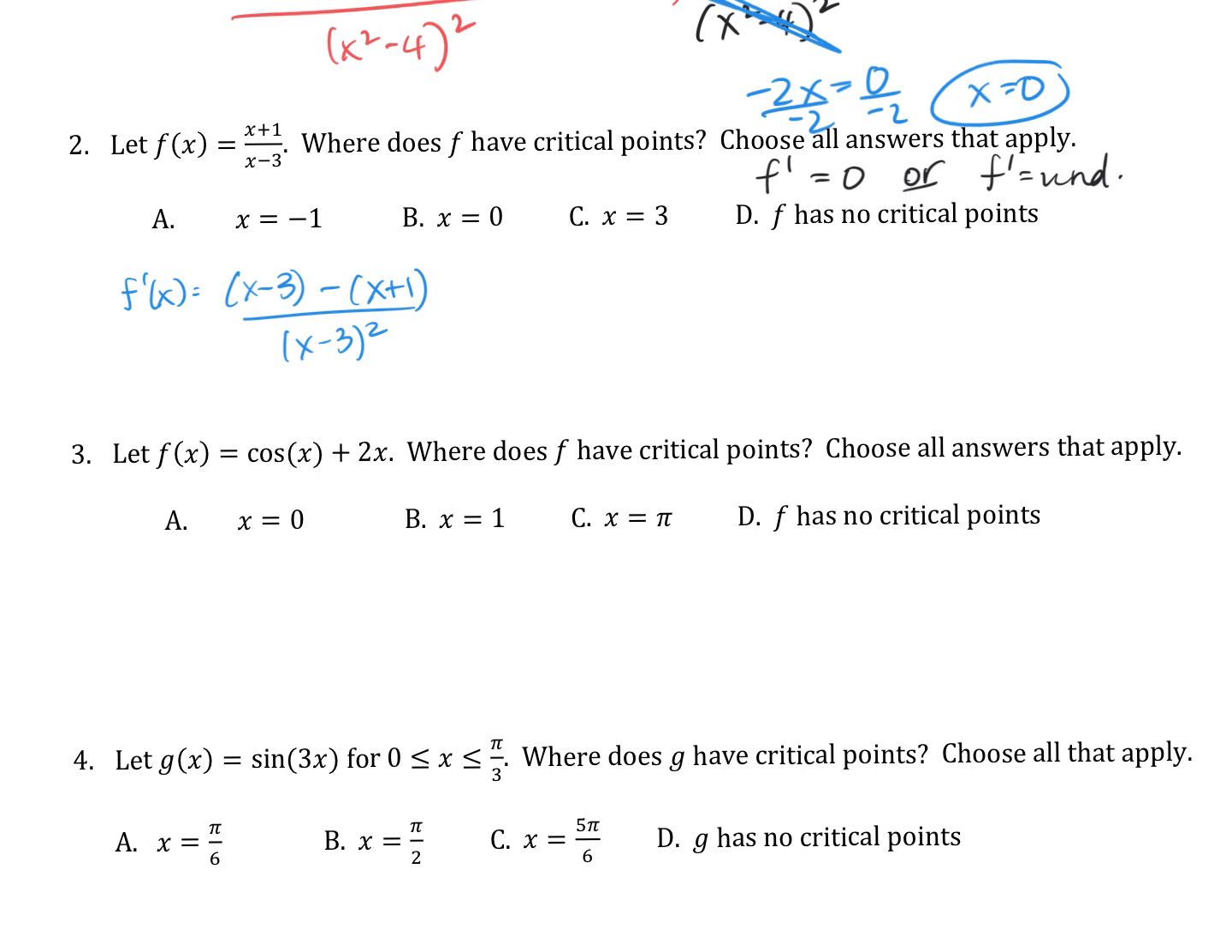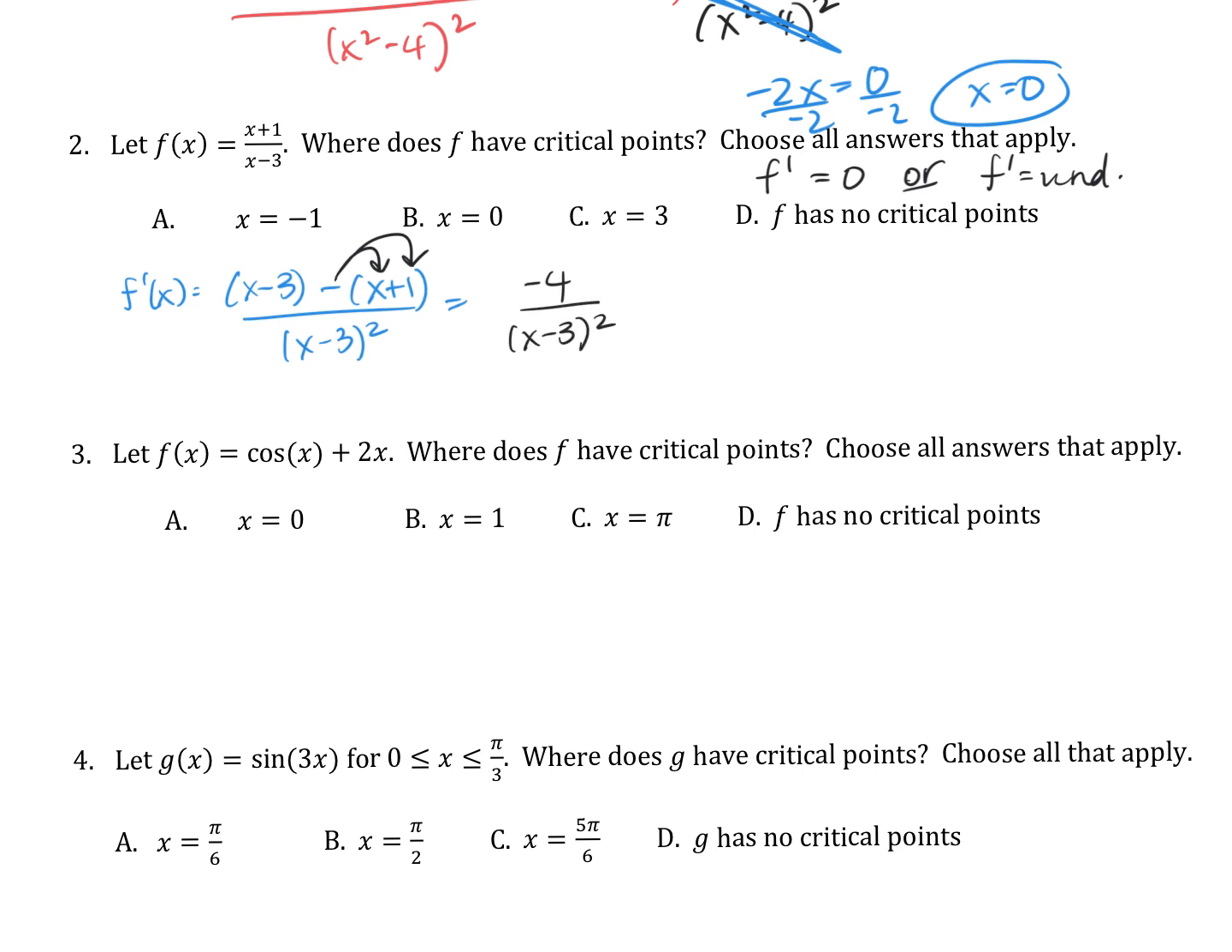And again, I would simplify this. Let's simplify that top. On top, are my x's gone now? x minus x. And then would it be negative 2 or negative 4 up top? Wouldn't it be negative 4? Very good. Over x minus 3 squared. That's my f prime.